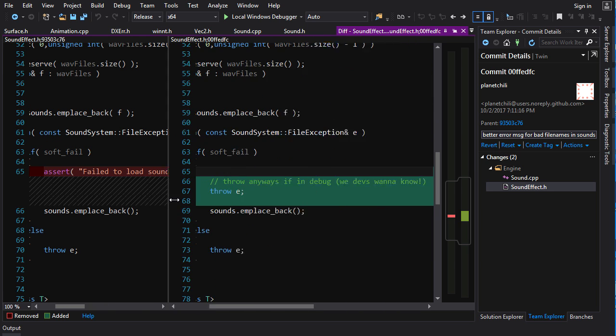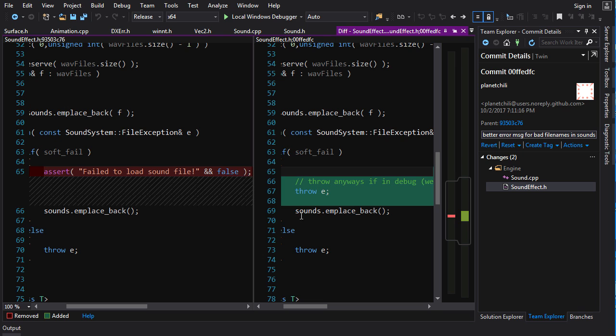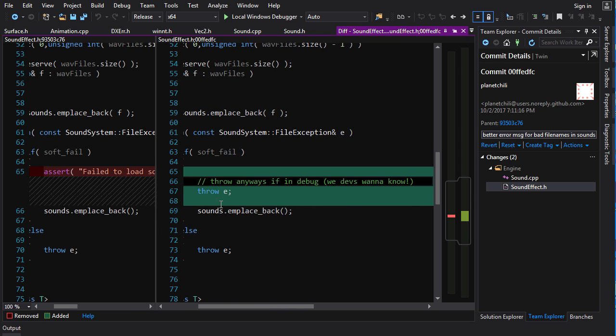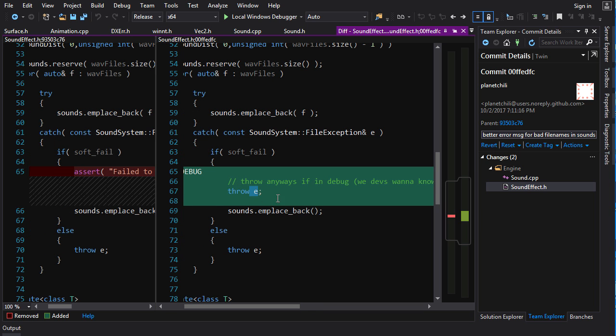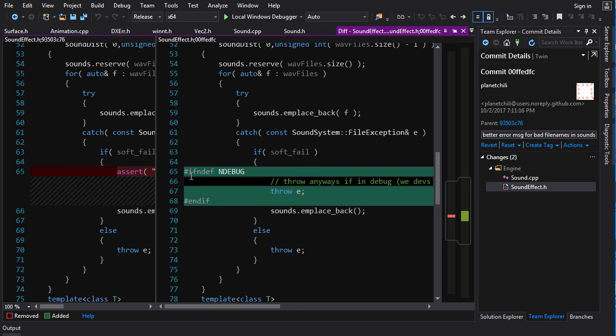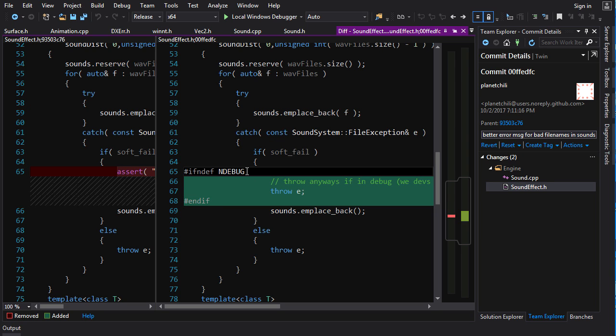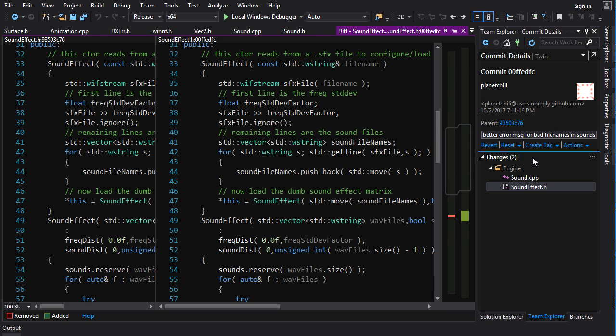Now I've changed that from an assertion to basically a throw, because a throw will give me more information. This file exception, I've put a lot of information into it, my own custom exception class. So if it's debug, I want to throw this exception, otherwise just do a soft fail. That gives me a little better diagnostics.